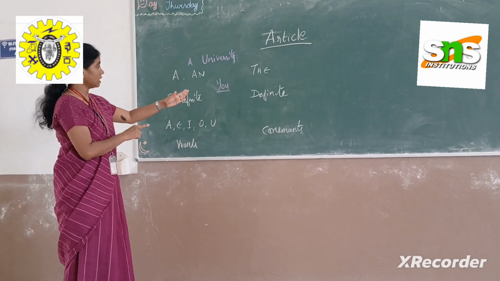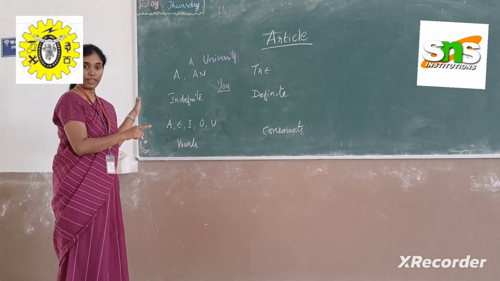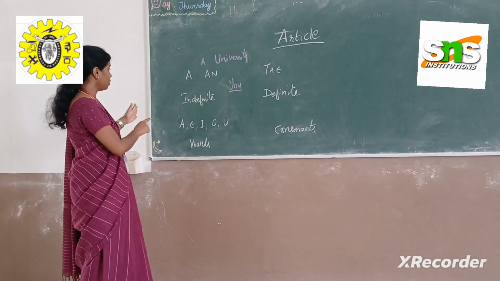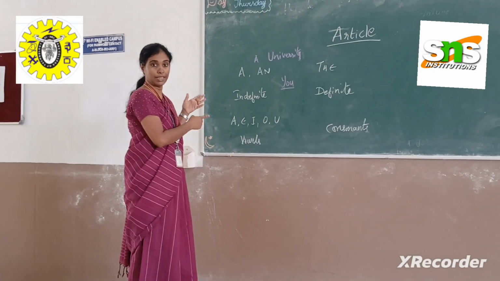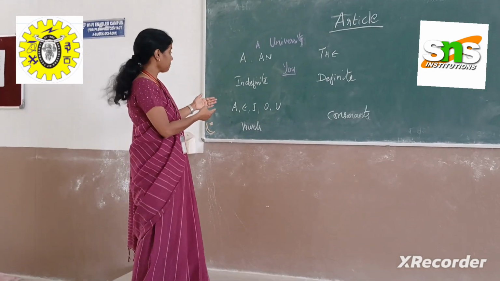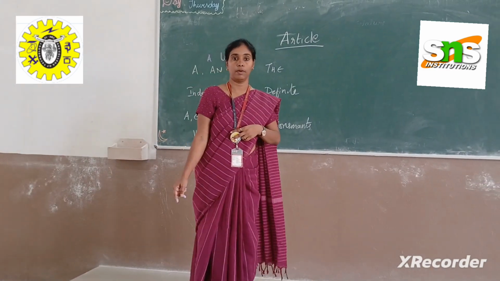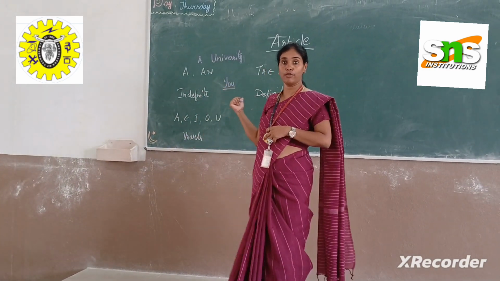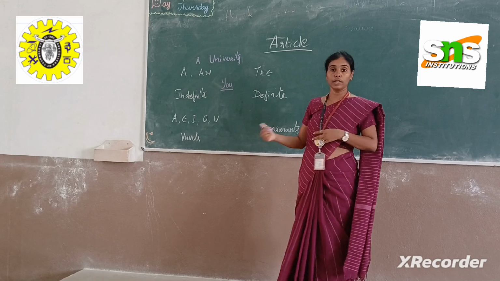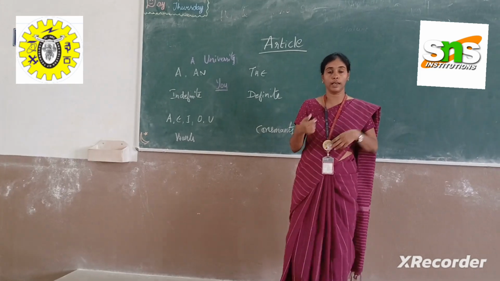Articles are divided into two, definite and indefinite, and you should definitely know where a and an are used. Only then will your writing be without any grammar error. The next rules of articles we will see in the next class with an exercise.